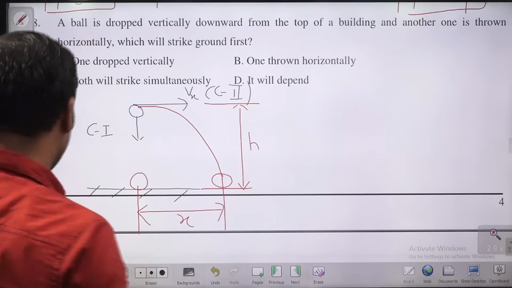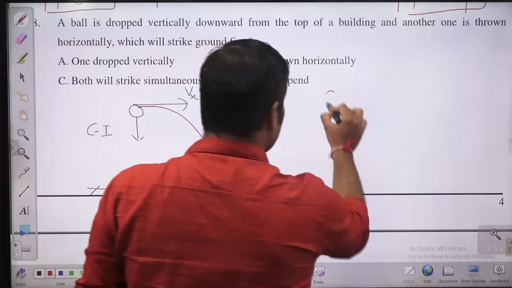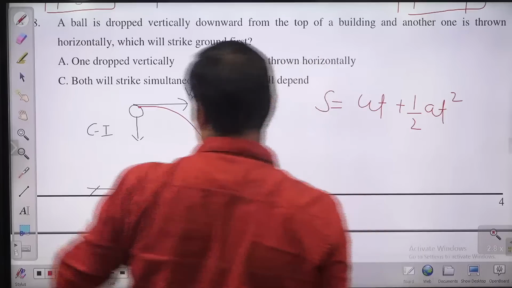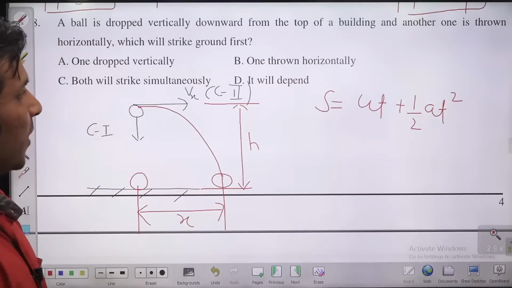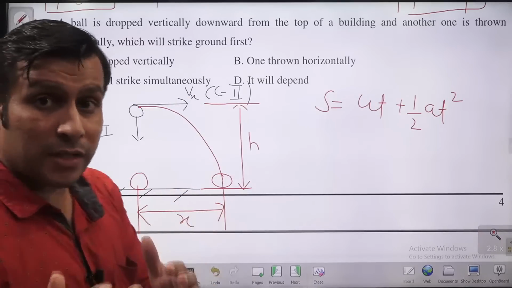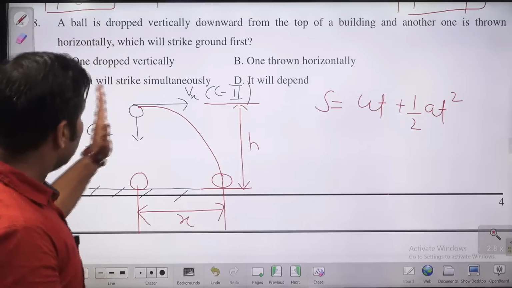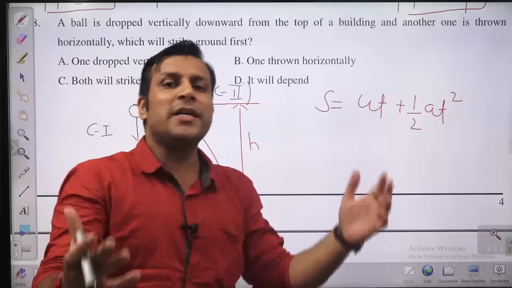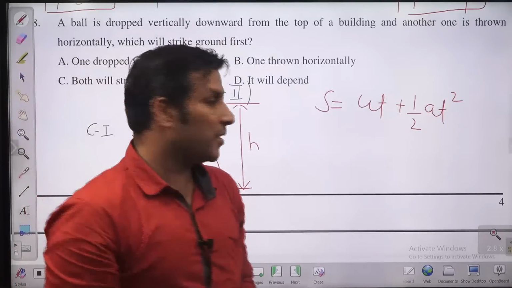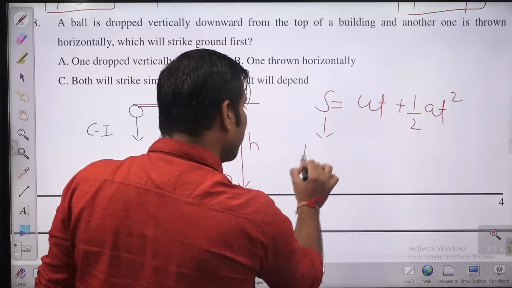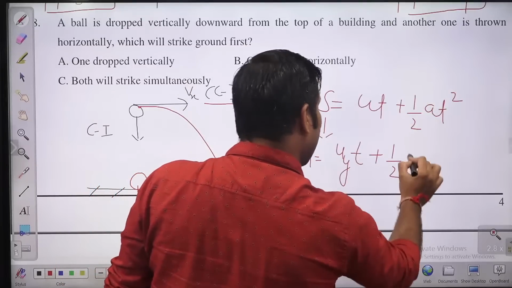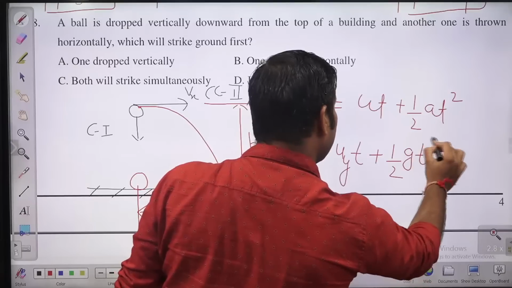So guys, using the relationship S equal to ut plus half at square, because both are a kind of free fall. S is the vertical distance traveled. Let me take the velocity in the y direction. When you are releasing it horizontally, there is no initial velocity in the y direction. Whatever velocity you provide initially is the velocity in the x direction. So S I am writing as h, u as uy, t is the time, plus half, a will be g, acceleration due to gravity, and t square.